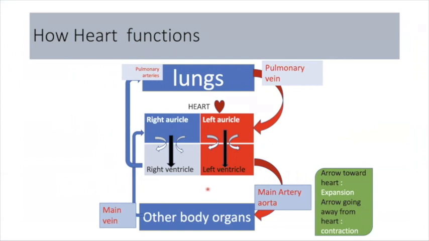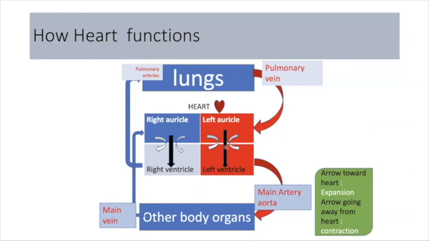What happens? All the blue blood, after circulating through all the organs, returns to the heart in the right auricle. When it enters the right auricle, the tricuspid valve opens up and the blue blood comes down into the right ventricle. At the same time, the pure blood from the lungs enters the left auricle from the pulmonary vein, and this blood comes down to the left ventricle after the bicuspid valve opens.